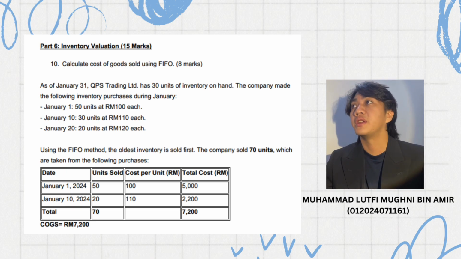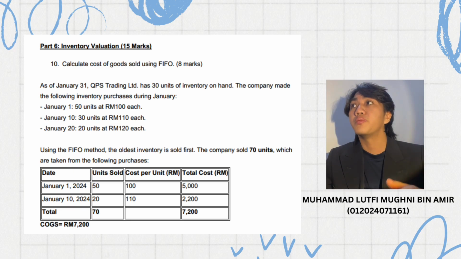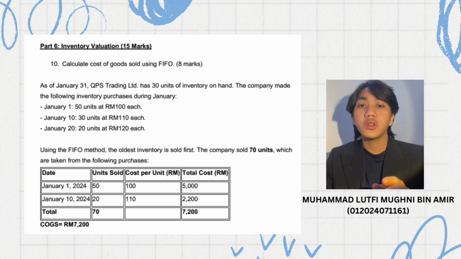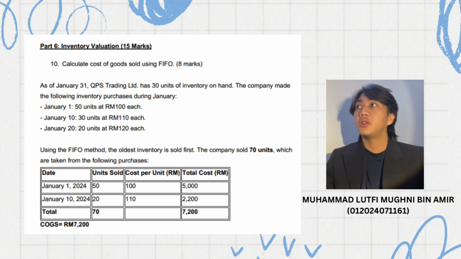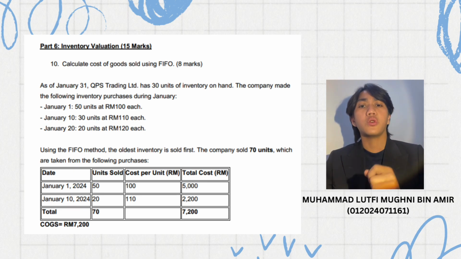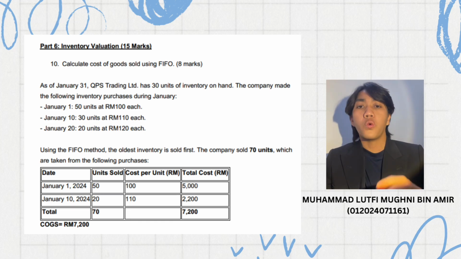Let me explain the FIFO method briefly. FIFO stands for first in, first out. This means that the inventory purchased first is sold first. In other words, goods are sold in the order they are purchased, which reflects real world inventory movement. Let's look at the first question, where we calculate the cost of goods sold.